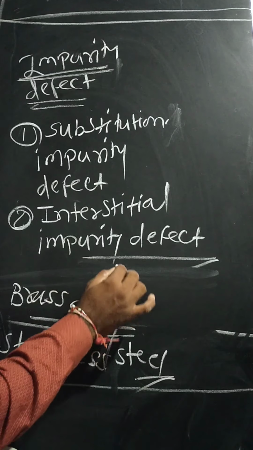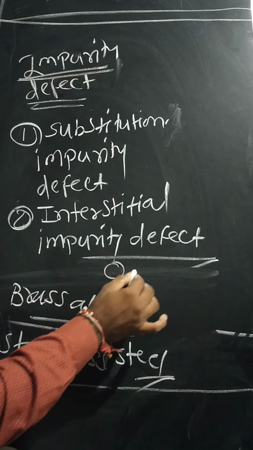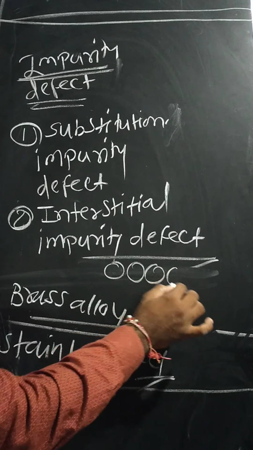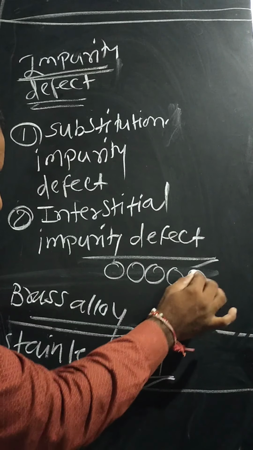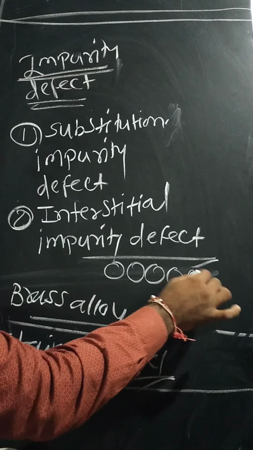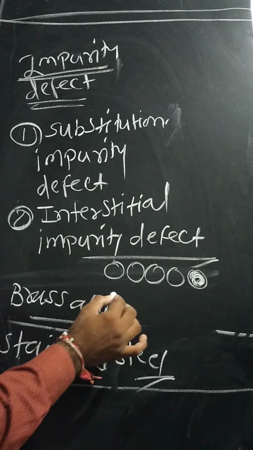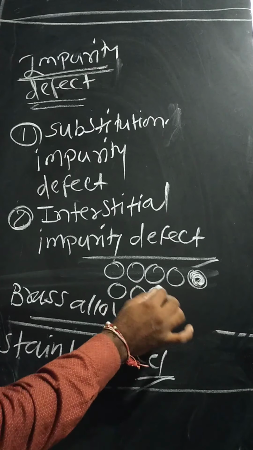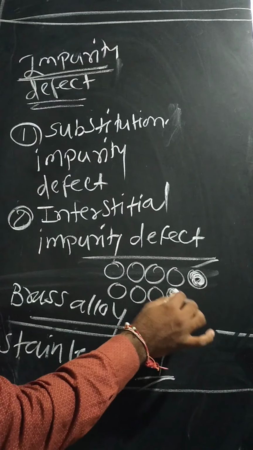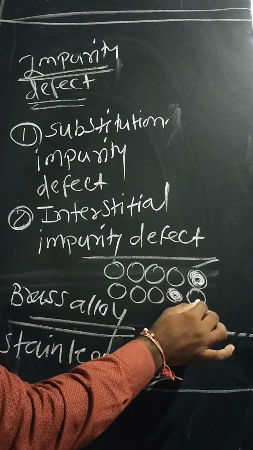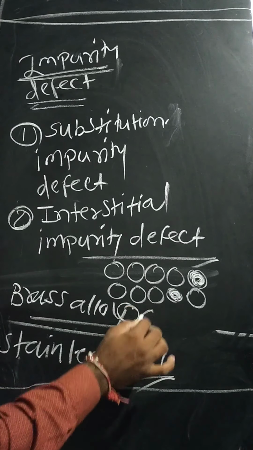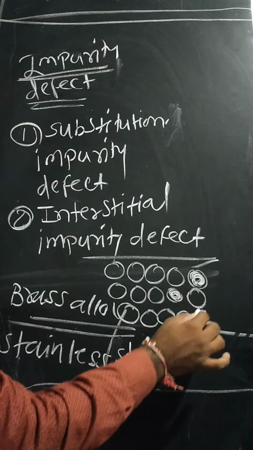So let us consider this is the copper atom, and this is the zinc atom. These are the zinc atoms, copper atoms, and this is the zinc atom.